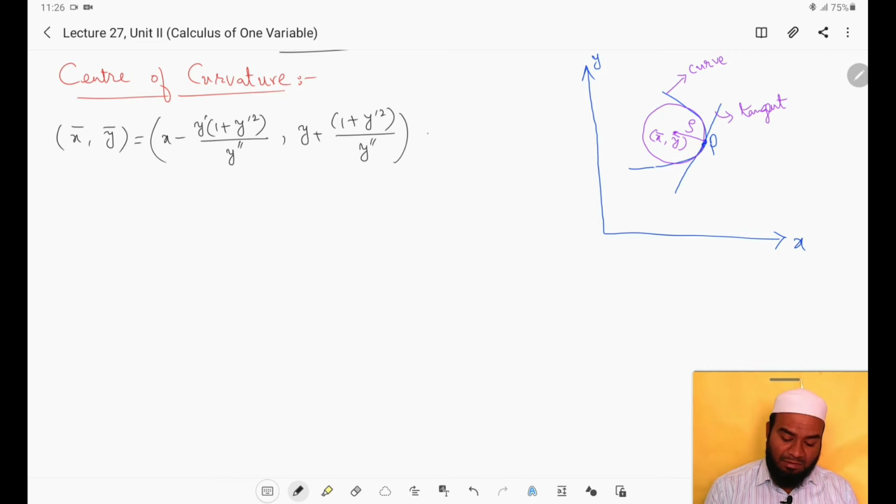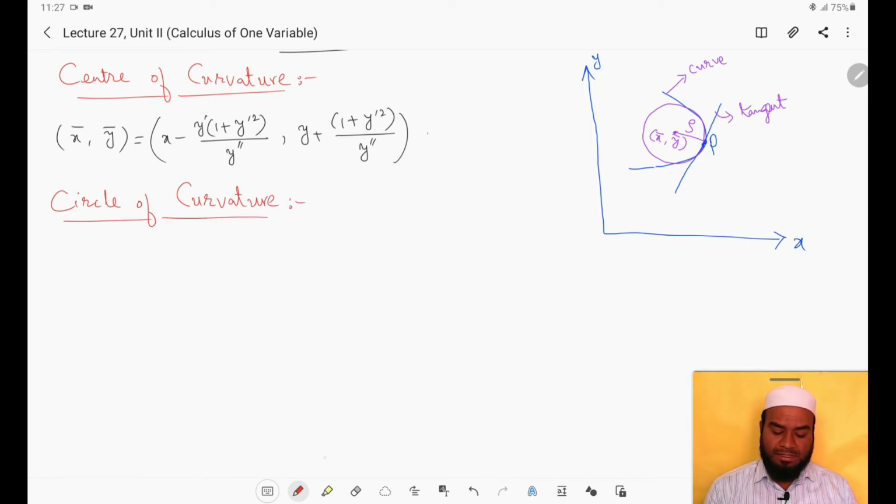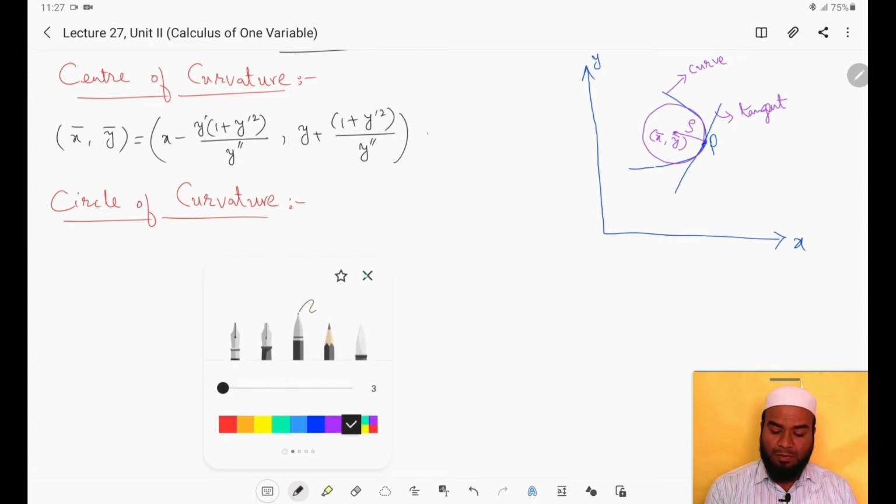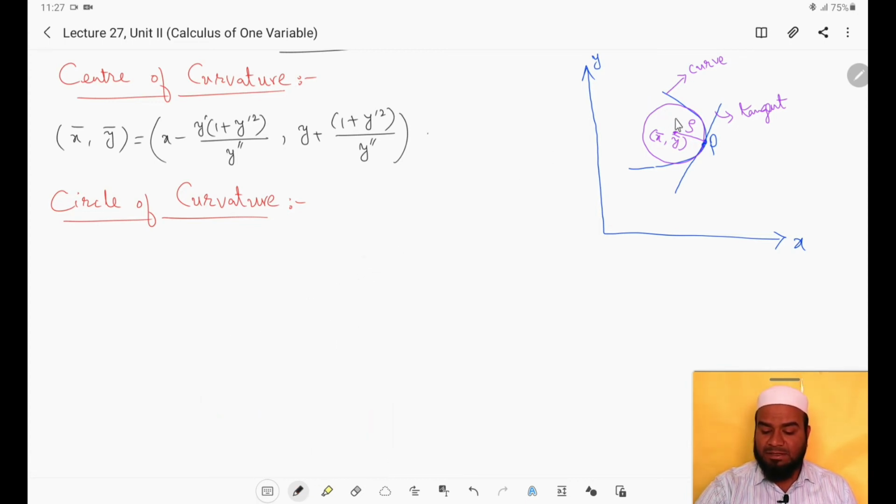Now next, circle of curvature, right? So how is it defined?